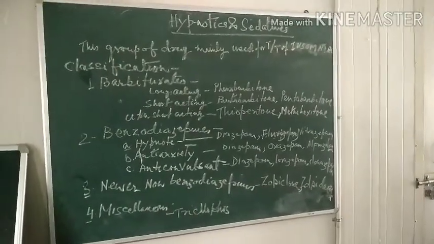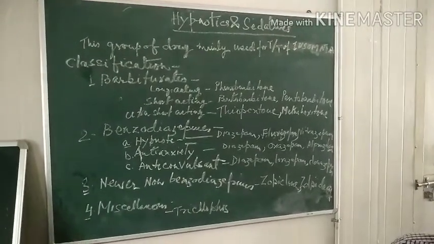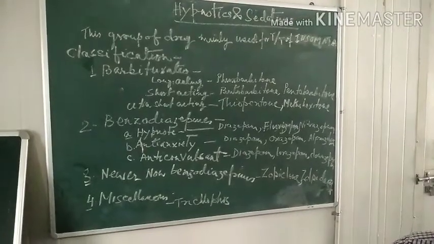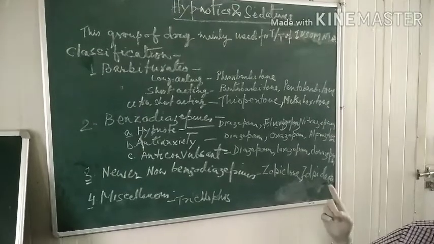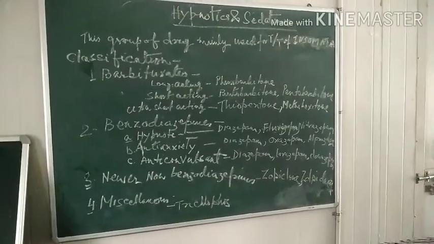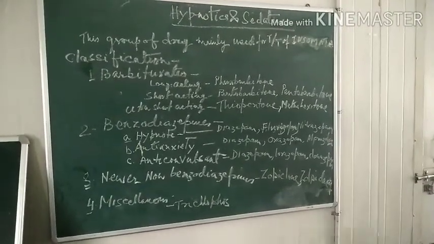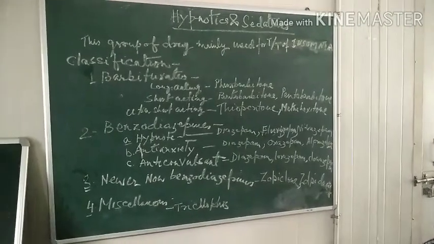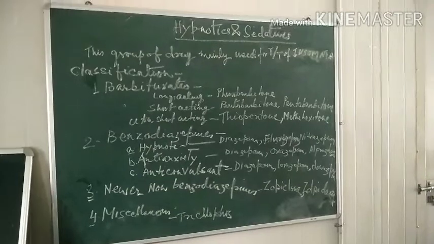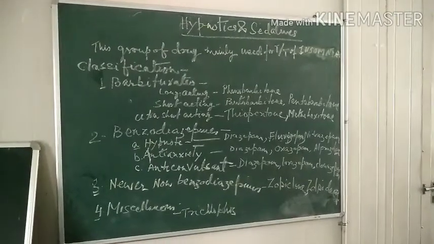Now let us discuss the classification. There is a big classification of hypnotic sedatives. There are basically 4 groups of drug. First group is the barbiturates. Second group is the benzodiazepines. Third group is the newer non-benzodiazepines. And fourth group, you can put it a miscellaneous drug.